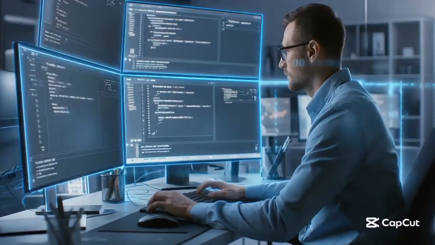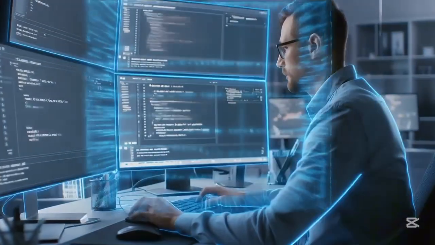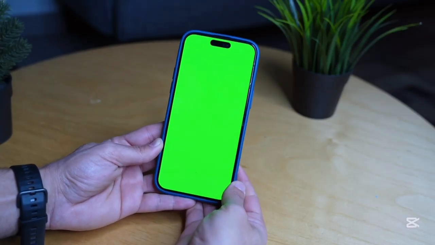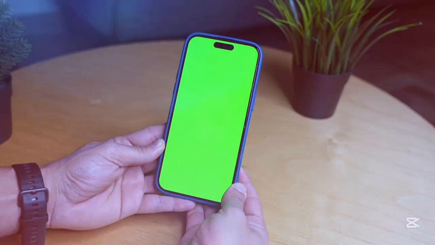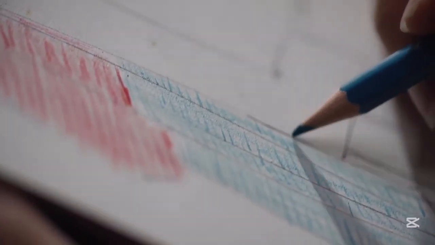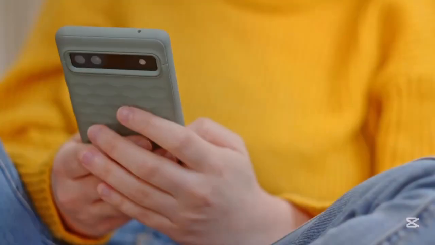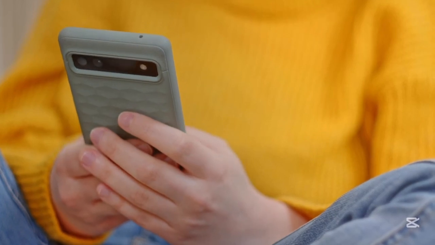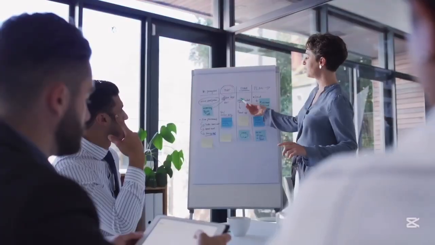App development is the process of creating software applications for mobile devices like smartphones and tablets. These apps can be built for Android, iOS, and for both platforms using cross-platform tools. Cross-platform apps made with technologies like Flutter or React Native allow one codebase to run on both iPhone and Android. Native apps are known for speed and smooth performance, while cross-platform apps are faster and cheaper to build. Developers choose based on the project's needs, time, and budget.